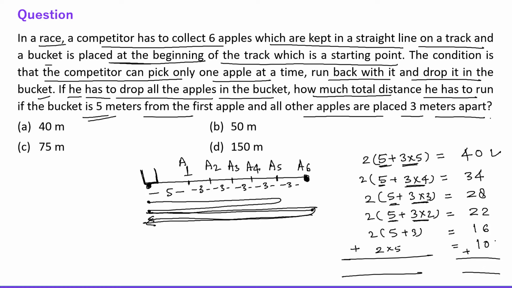So 40 plus 10 is 50. 34 and 16 is again 50. 28 and 22 is again 50. So 50, 50, 50, 3 times 50. So we are getting 150 meters, right? So total distance he has to travel is 150 meters.